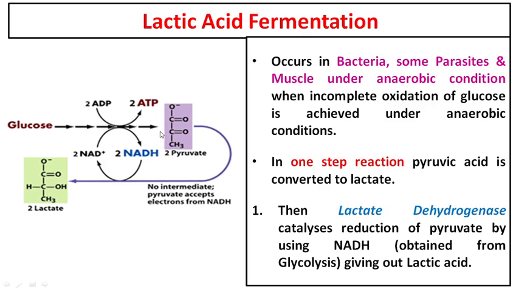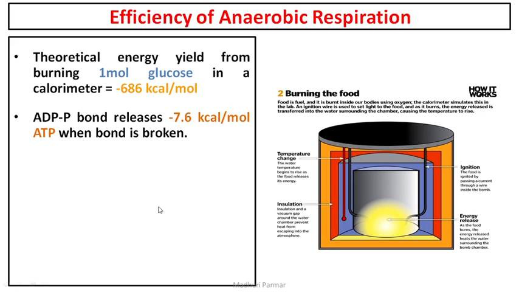NADH is utilized during this process to reduce the pyruvate molecule and give you lactate or lactic acid. Clear till here? So you get free NAD plus to make sure that glycolysis keeps continuing, and pyruvate is getting converted into lactate. This is the whole process of lactic acid fermentation. Clear till here?